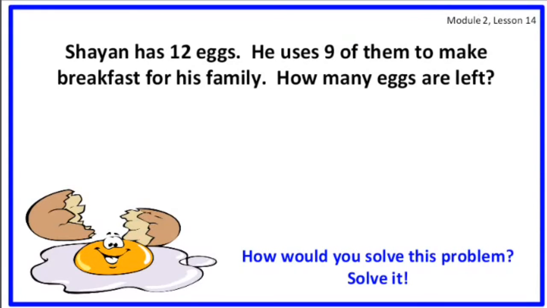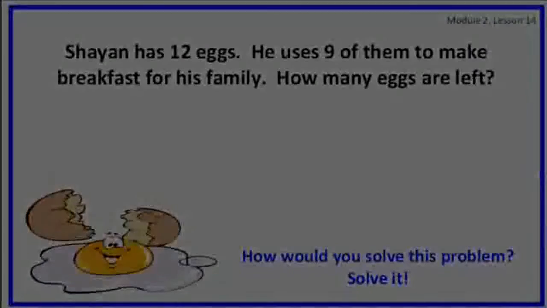Alright, now Cheyenne has 12 eggs. He uses 9 of them to make breakfast for his family. He loves eggs a lot. Now, how many eggs are left? 12 eggs, and he uses 9 of them to make breakfast. So that means 9 is going out.